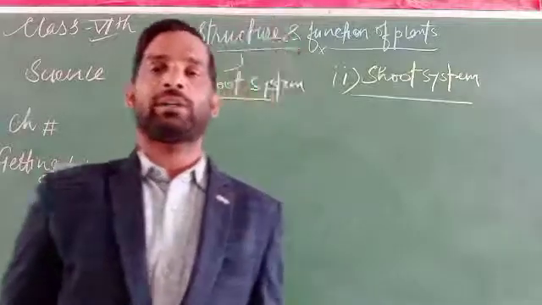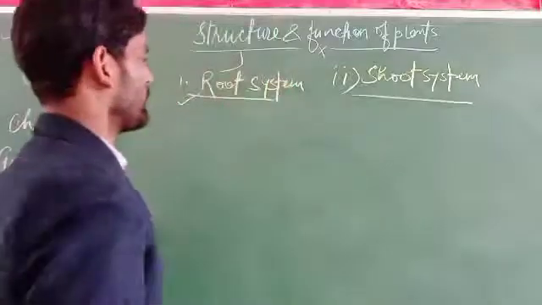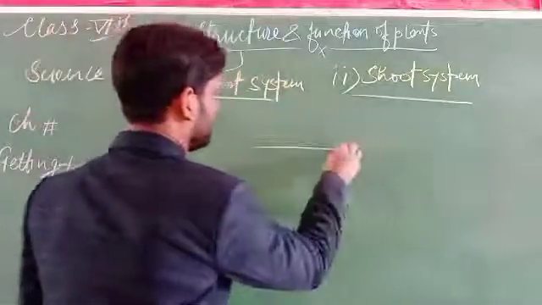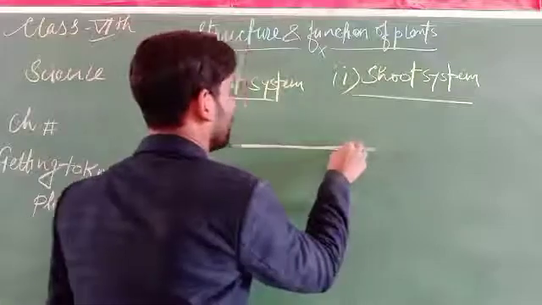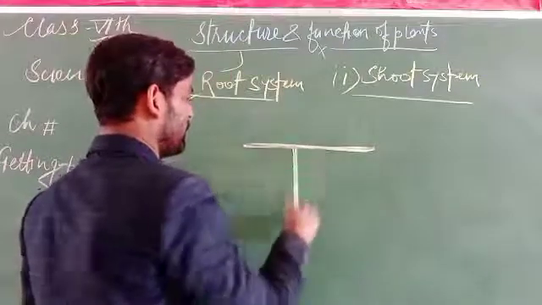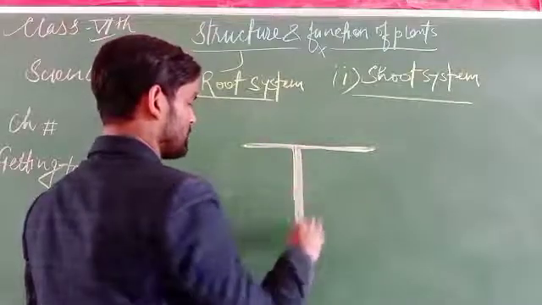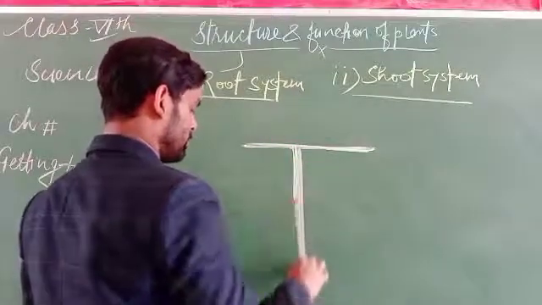What is the root system consisted of? It is the part of a plant situated beneath the surface, and it might be of two types.